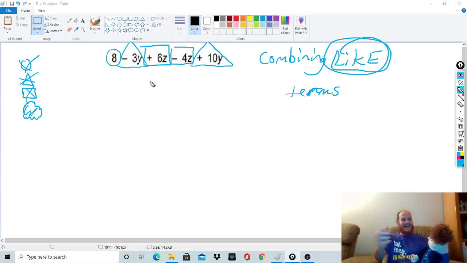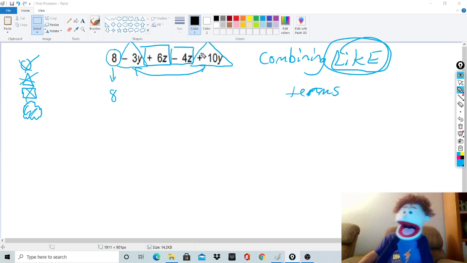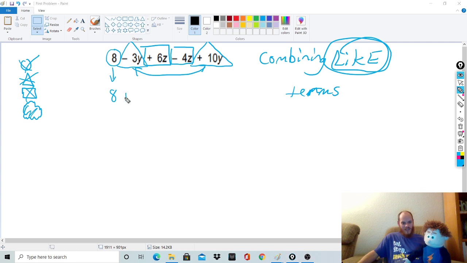And now combining is just putting them together. I'm going to bring down my 8 because I've got no other circles. Now I'm going to combine my triangles. It's a negative 3y plus a 10y. Wait, that's adding integers. Right. If you're struggling with adding integers, go watch this video. So now negative 3y plus 10y, that's a 7y.